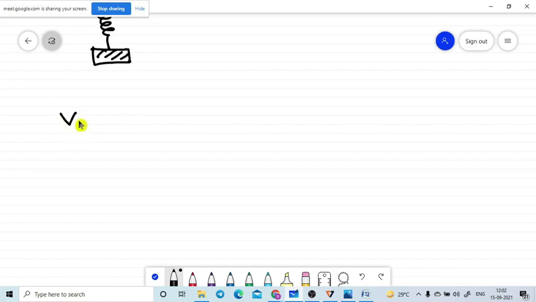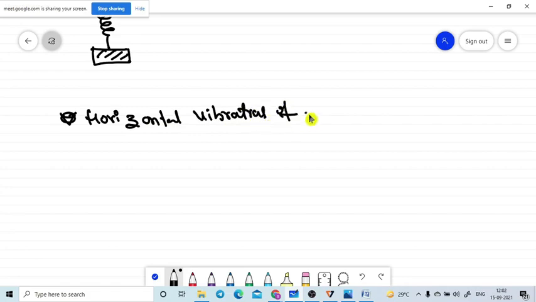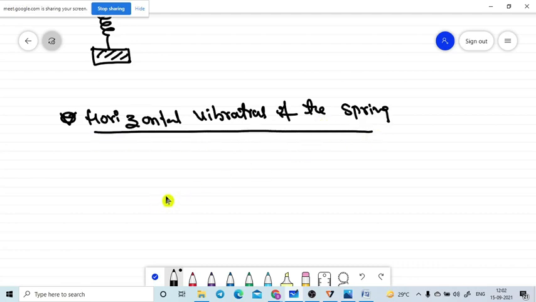So horizontal vibrations of the spring. The same discussion will come. That means how the horizontal spring can be set up. One side has a rigid support, and the spring is connected to it.